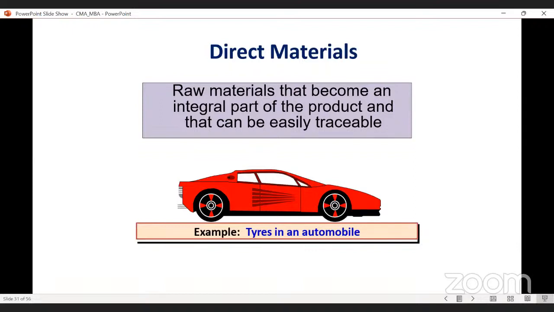So the tire will be there. It is required. You can say tire, or your steering, or the body of the car. These all are direct materials. These are the integral part of the car, and we can easily trace all these materials. So these materials are known as direct materials. Direct material cost may be there.